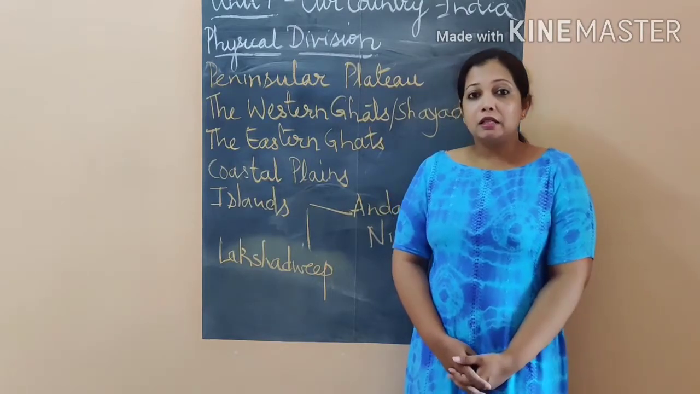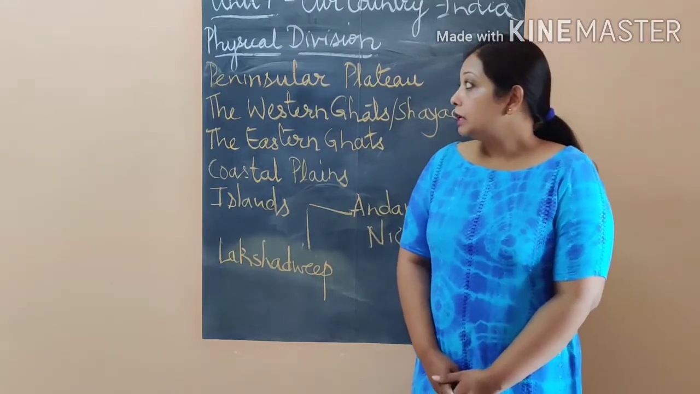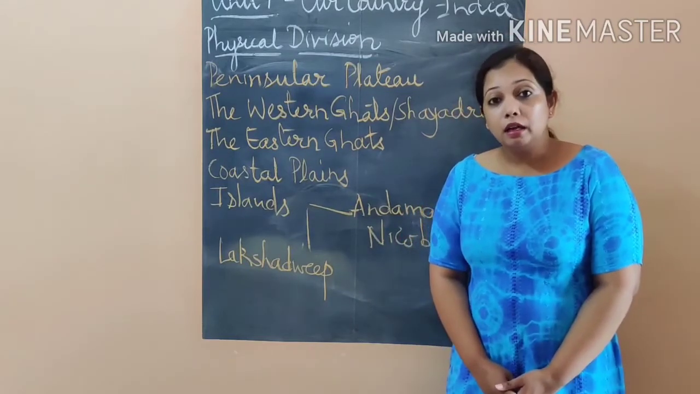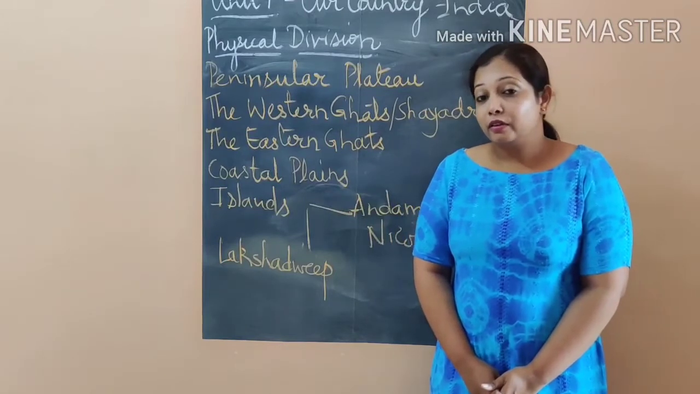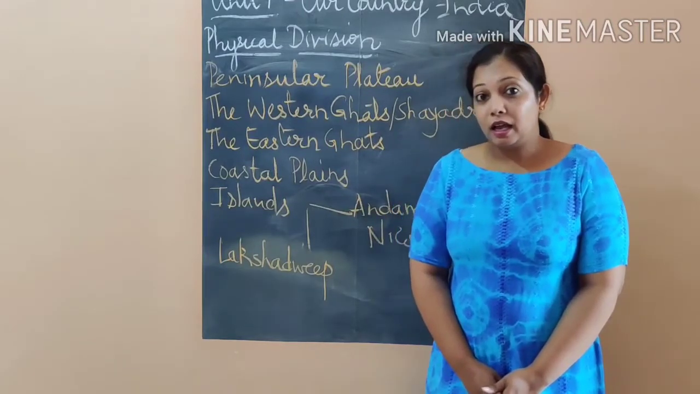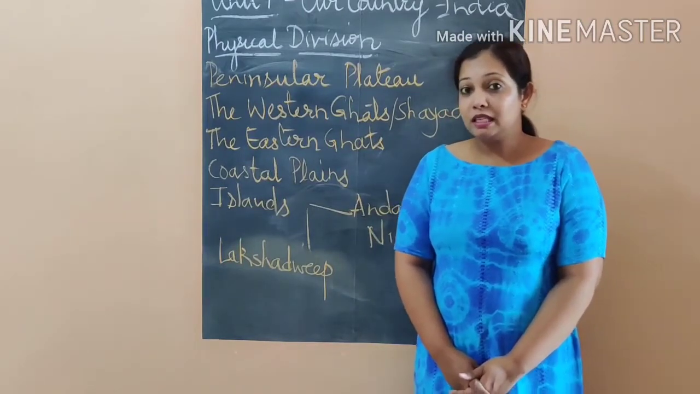Now when we talk about Peninsula India, it's in the middle, and on the two sides it has the Arabian Sea in the west and the Bay of Bengal in the east.